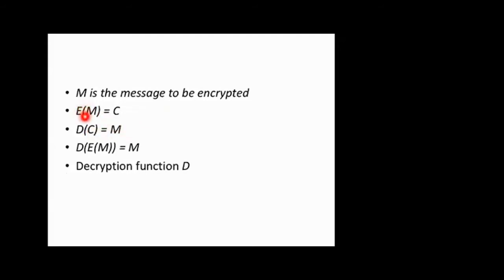This is the sender end. You're sending the message by encrypting it. Once he receives C, he decrypts it and gets the message. So if you combine these two, encryption of the message, the whole thing is C. So D of C is nothing but M.